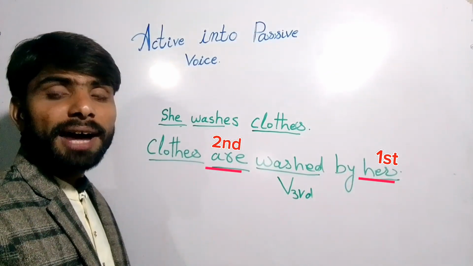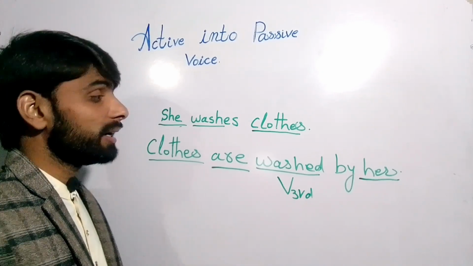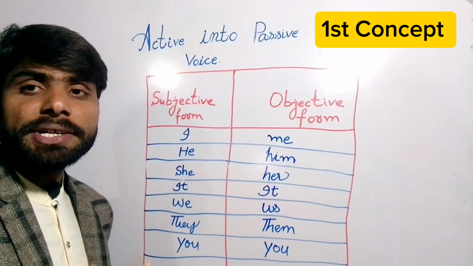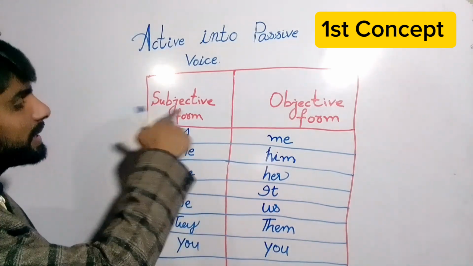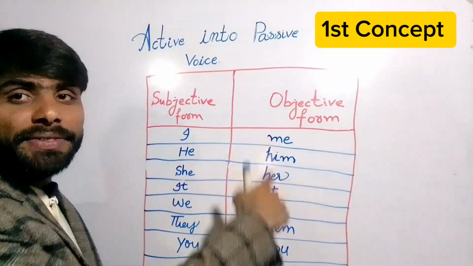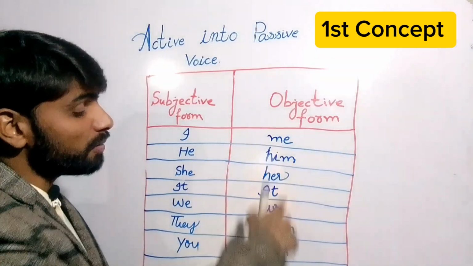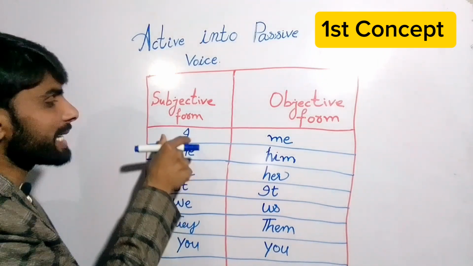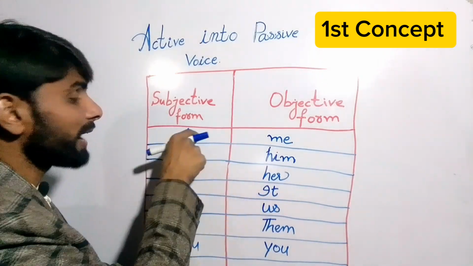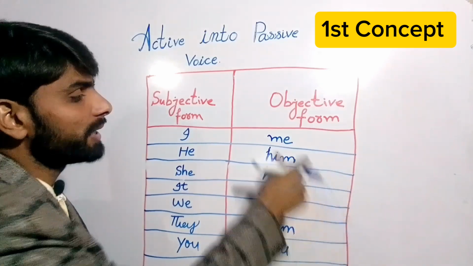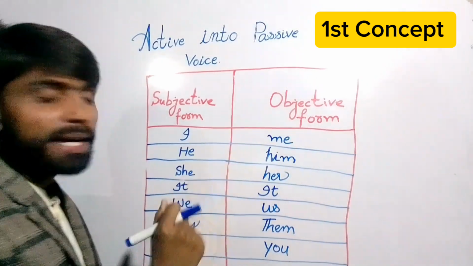To understand it, I will write a small table. This is a table of pronouns that indicate the person. First is the subjective form. This is the subjective form of the pronoun, and this is the objective form of the pronouns, right? If we use the subject I, then we'll write me at the end of the sentence as the object form, right?